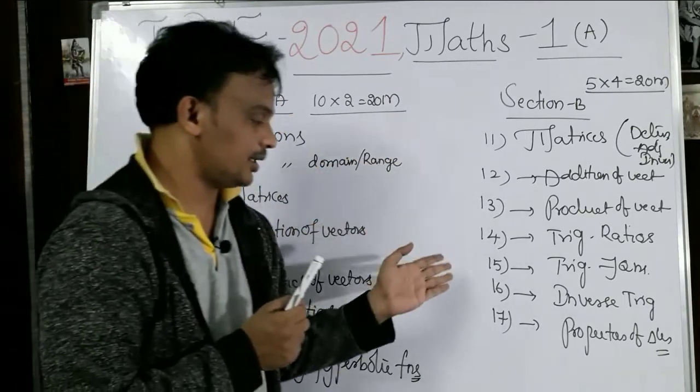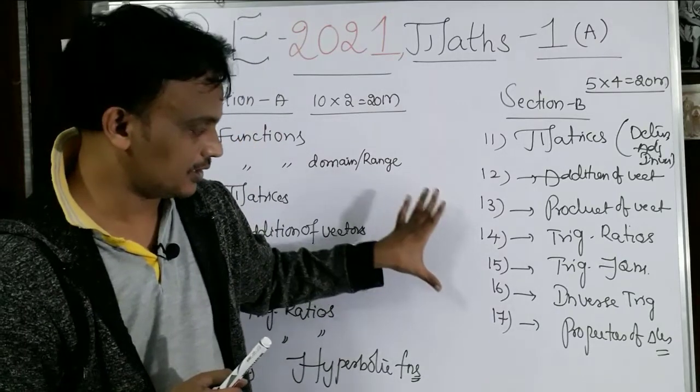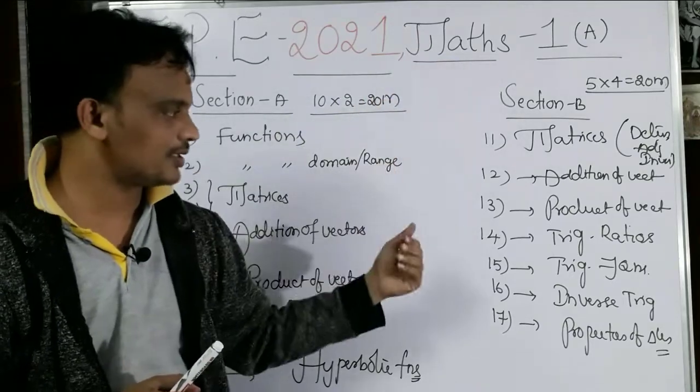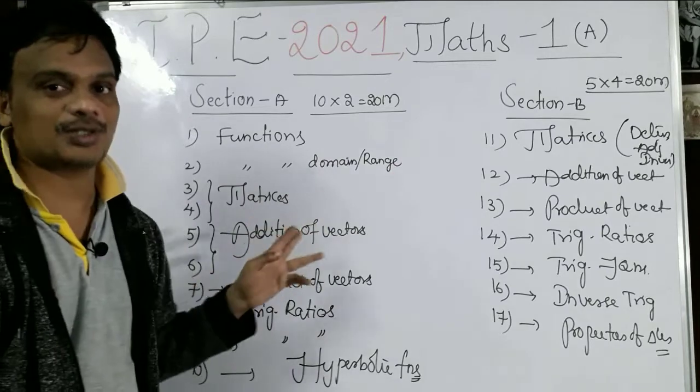Yeah, from section B, the major part is trigonometry only. So we should focus on trigonometry for completing section B. Okay, students, come on, have a look, and we will discuss section C also, the 7 marks questions.